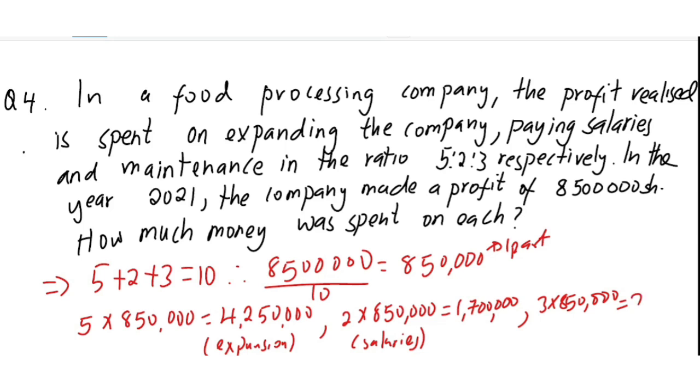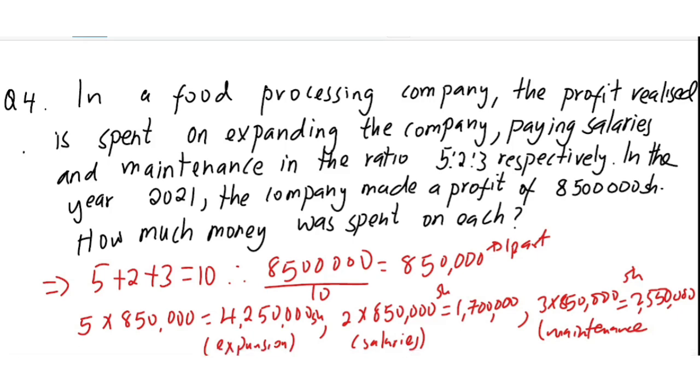So 2,550,000 shillings. Obviously all of them are shillings. This one is also shillings. Now this one is for maintenance. So let's go to the last question.